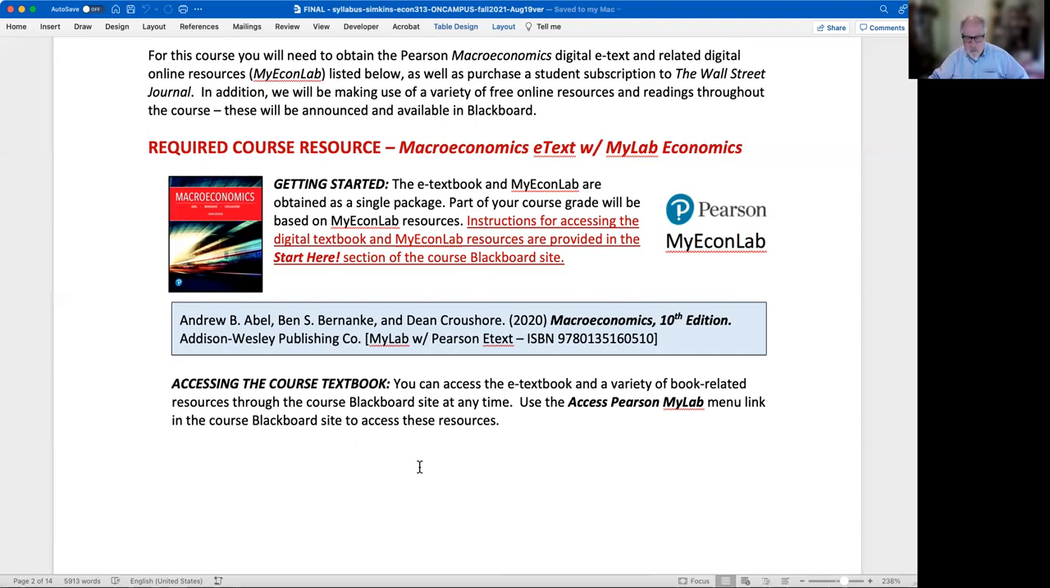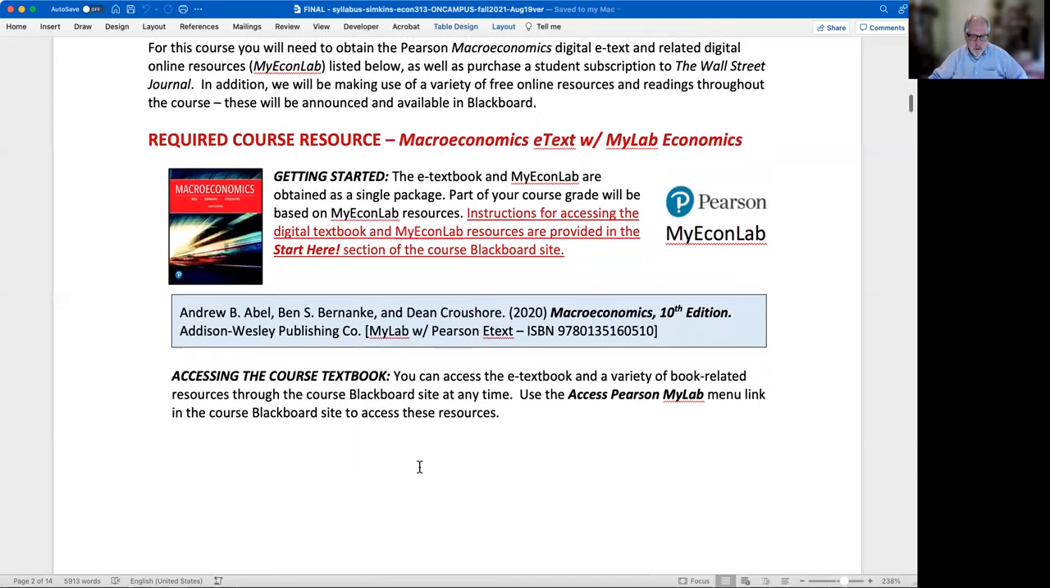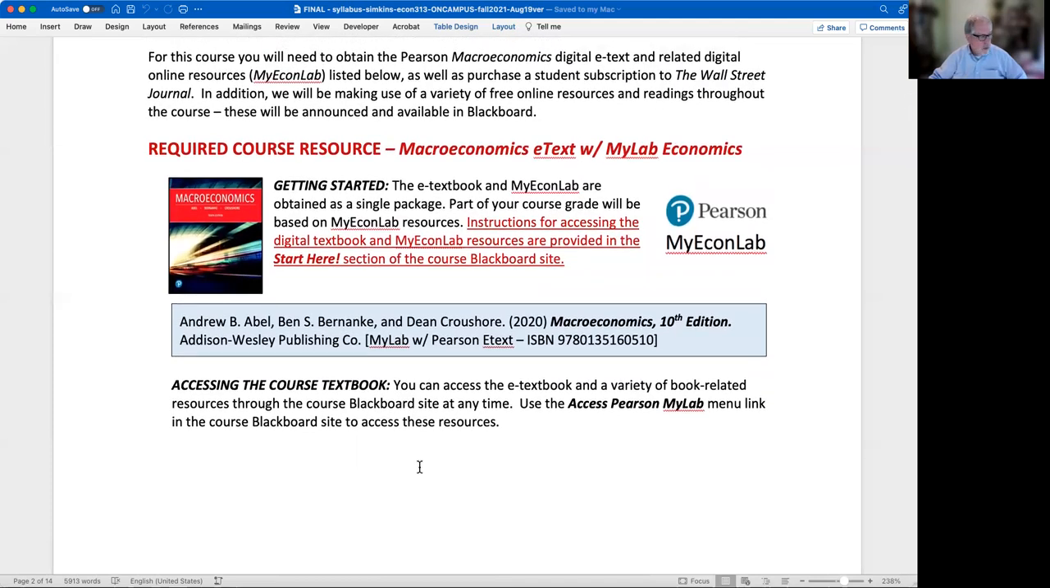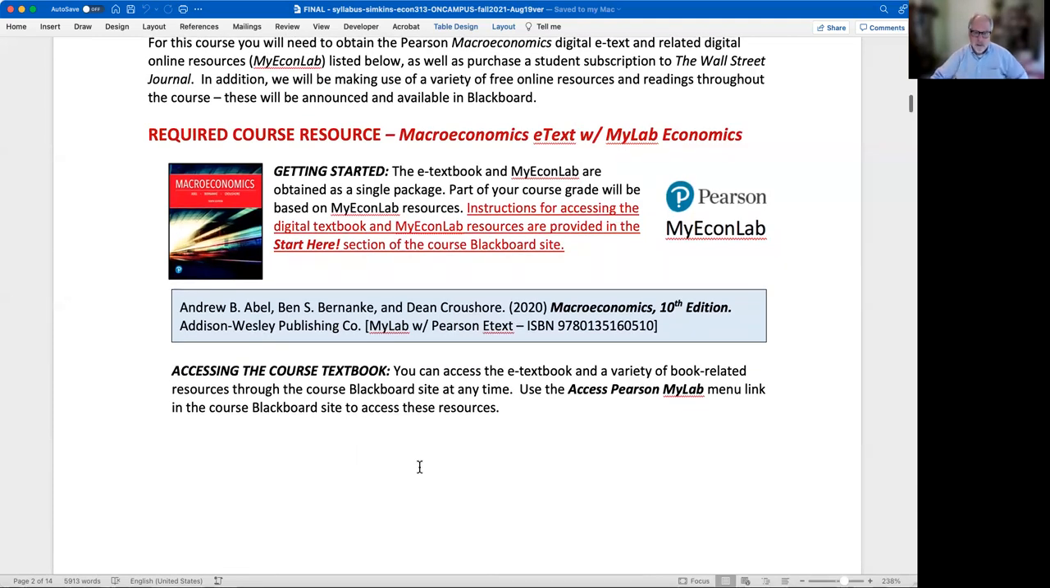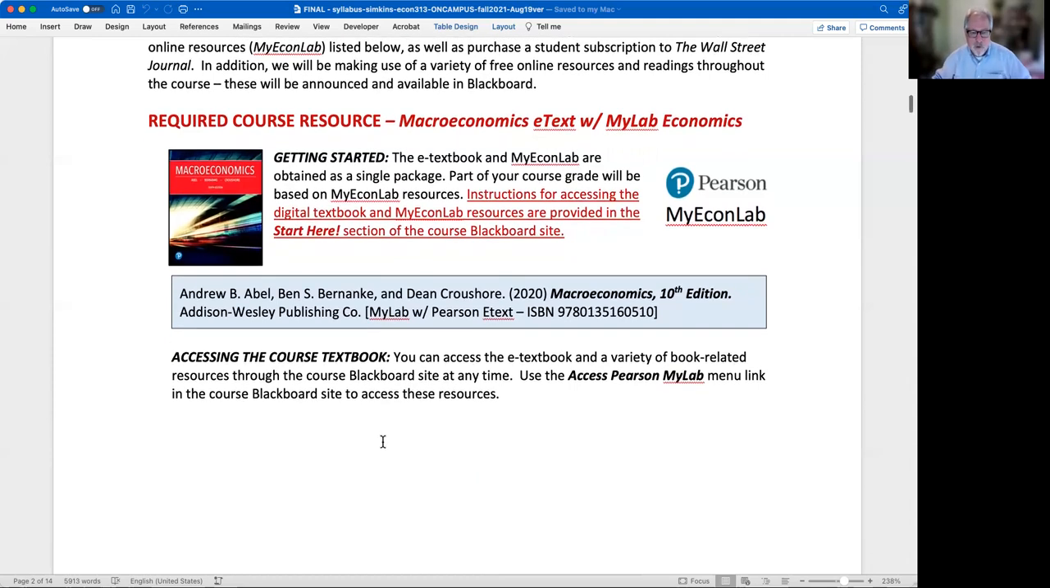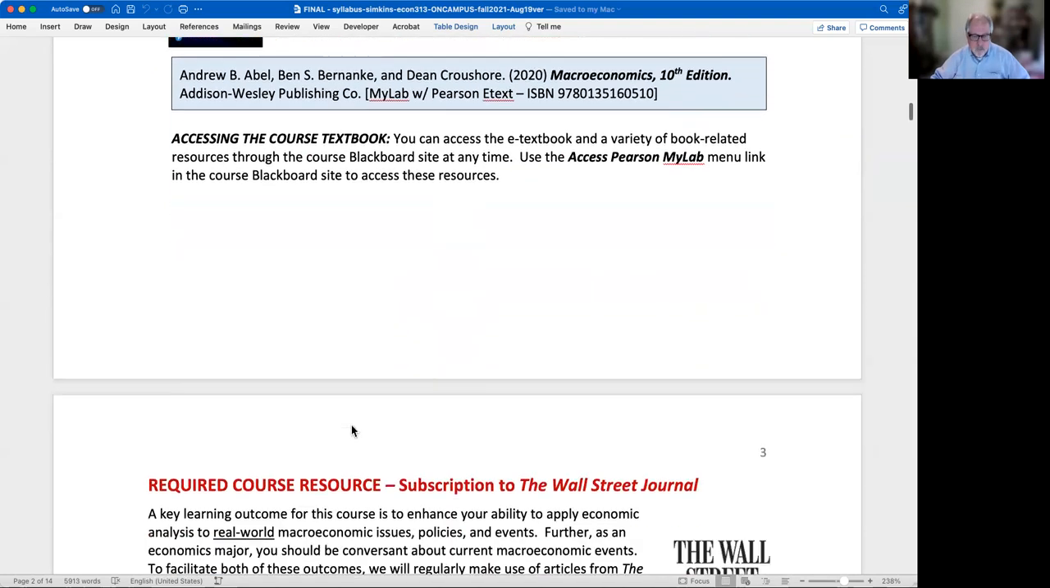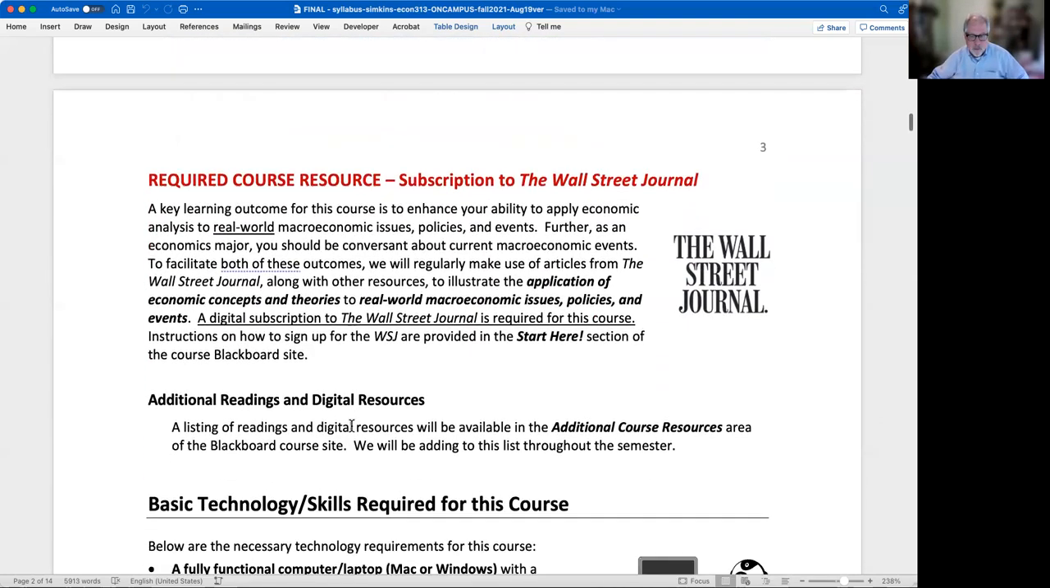In the meantime, you can certainly use the 2-week free trial. That should work just fine while we're getting things sorted out. But I think that probably you have been emailed an access code at this point for accessing the book. So you will always get to the book and any MyLab activities through the Blackboard website. The Blackboard website is your hub for the course. And we'll come back to that in just a moment.